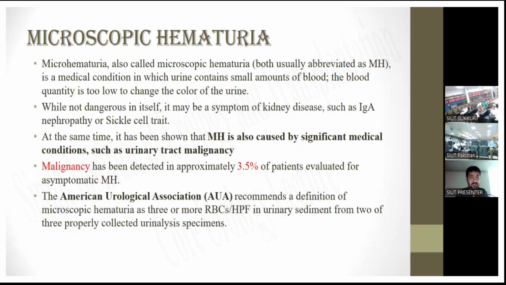So malignancy has been detected in approximately 3.5% of patients evaluated for asymptomatic microscopic hematuria. The AUA recommends the definition of microscopic hematuria as 3 or more RBCs per high power field in urinary sediment from 2 of the 3 properly collected urine specimens.